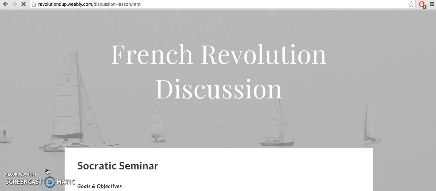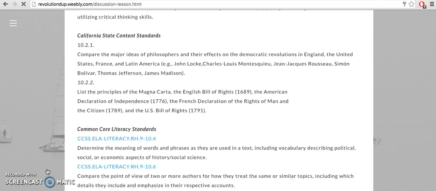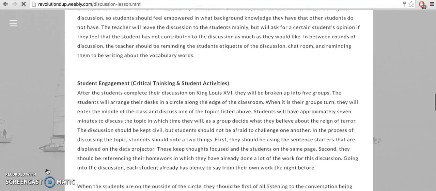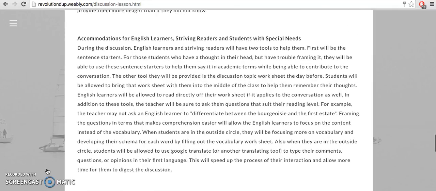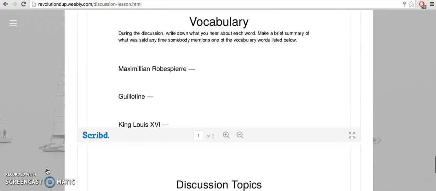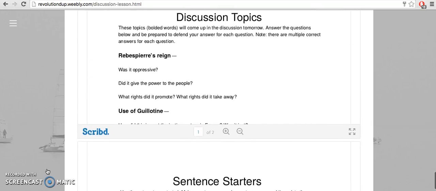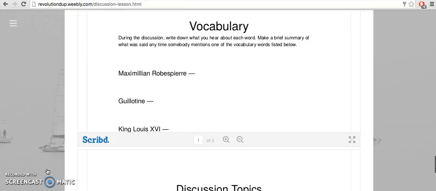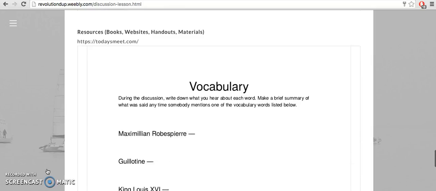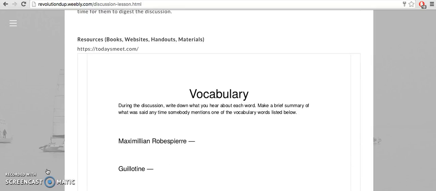All right, the last lesson is the discussion lesson. This lesson is a Socratic seminar, but the difference is the students in the middle of the room are discussing a topic, and the students on the outside of the room are using Chromebooks or iPads to have a different conversation that is based on what the students on the inside of the circle are saying. The students will be using an online chat room, and the teacher will be monitoring that discussion.